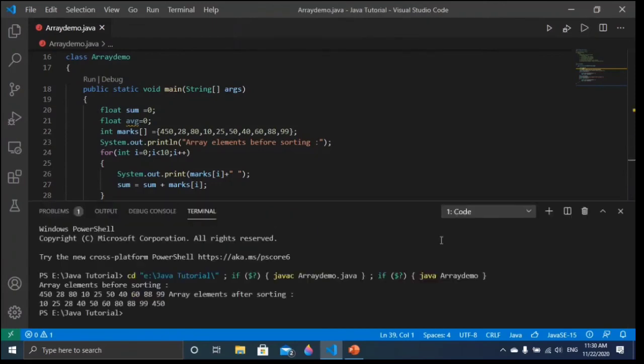If I run, you can see, friends, what is happening. First, we are going to see the list of array elements as we have declared, it's going to be printed, and then we are going to see the list of arrays in ascending order. So I hope it is very clear. So we understood how to print the array elements, how to sort the array elements, how to perform average of the array elements, how to access the array elements, how to declare the array elements. I hope it is very clear.